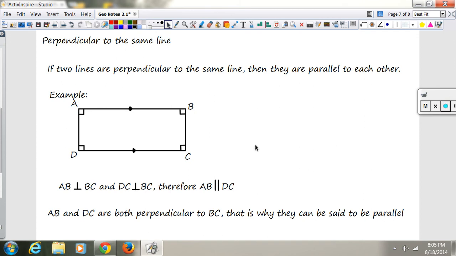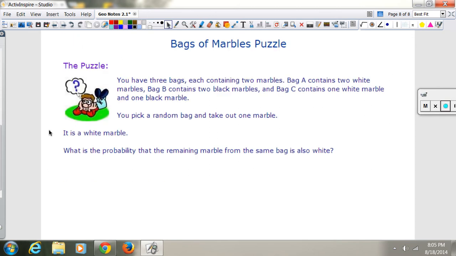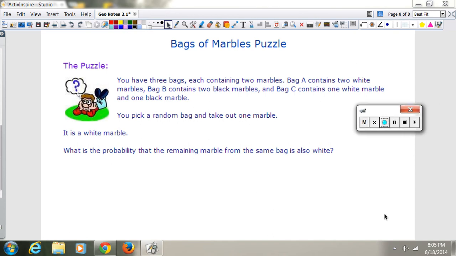Now I just want to show you a little extra credit that you could possibly get. Here's a puzzle for you. You have 3 bags, each containing 2 marbles. Bag A contains 2 white, bag B contains 2 black, bag C contains 1 white and 1 black. You pick a random bag and you take out 1 marble. It is a white marble. What is the probability that the remaining marble from the same bag is also white? You can figure that out, put that answer on my desk tomorrow, and you can get some extra credit.